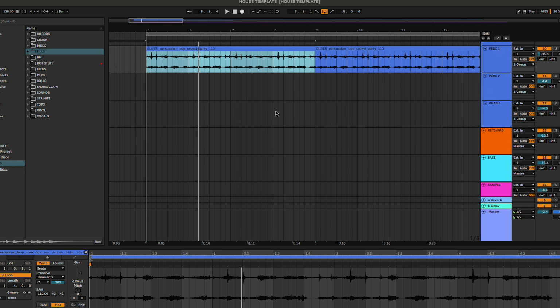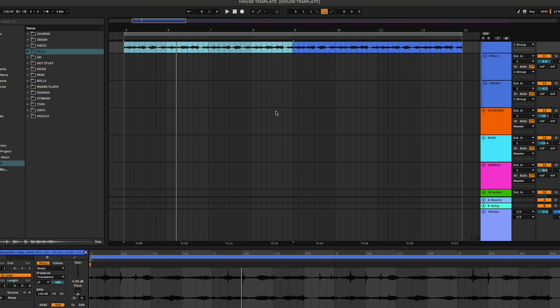I stop right here just so I have a basic house beat going, and I start playing with a few chords. That's usually my second step. Try to get some chords or a sample that has some melody in it, even before I do bass or anything else. So we're going to build a chord sequence basically.